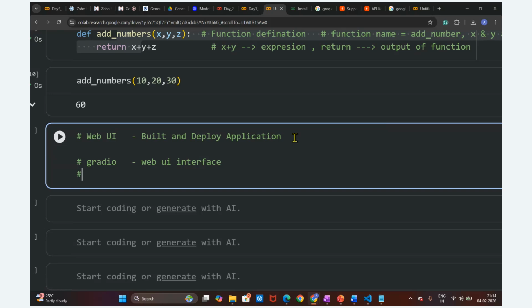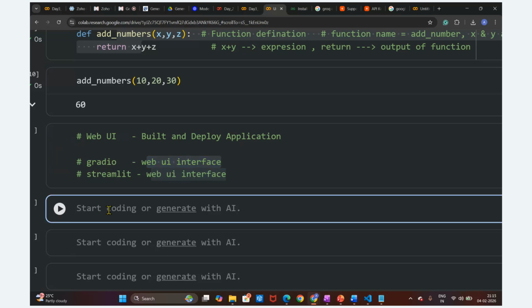Later we are going to understand Streamlit, which is also a web UI interface. As of now, today we are going to understand Gradio, and later Streamlit. Both are used to create a web app. Just understand that this is used for the creation of a web app, a web UI where the user can interact, ask a question and get the answer. So this is the Gradio application, and we are going to create this web interface.